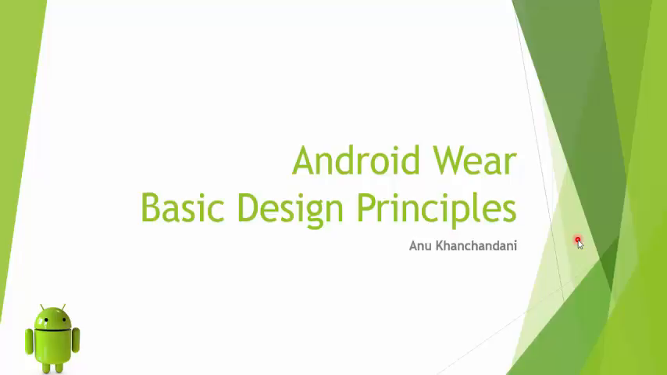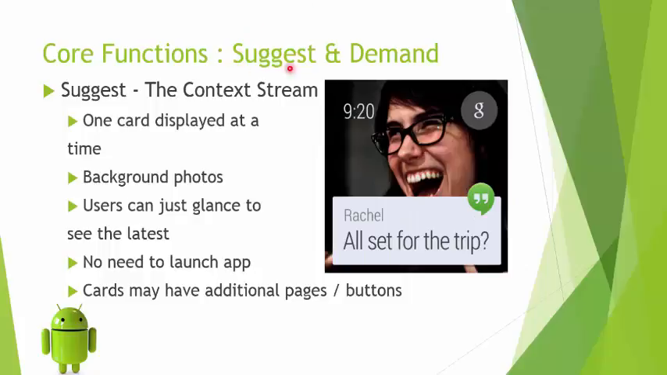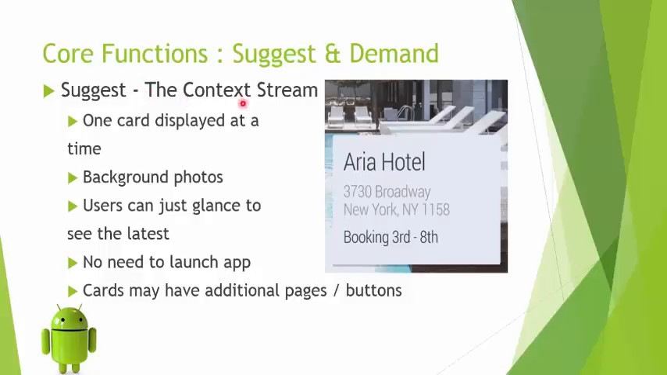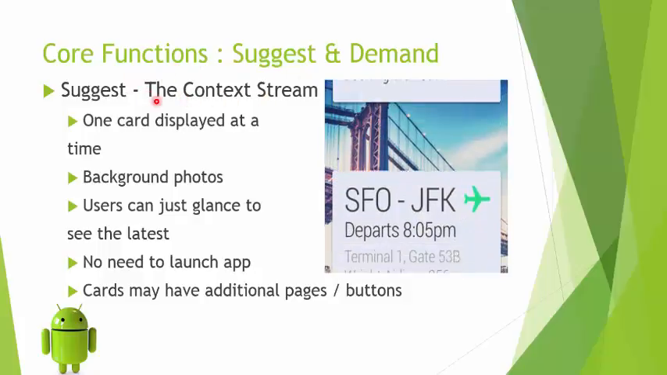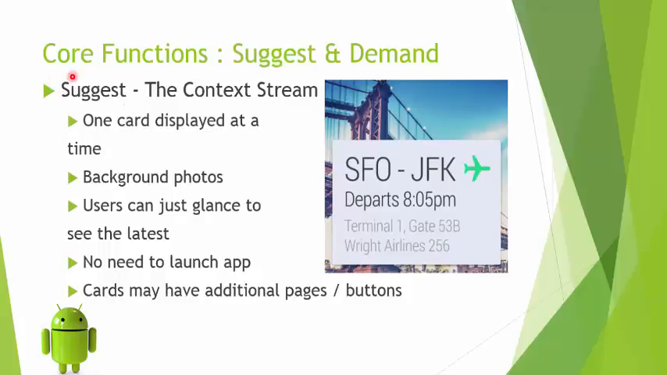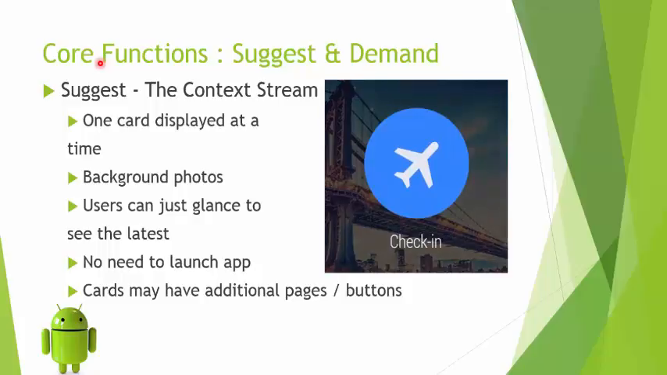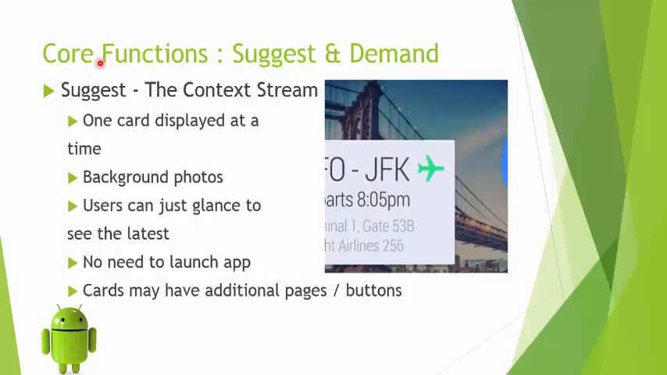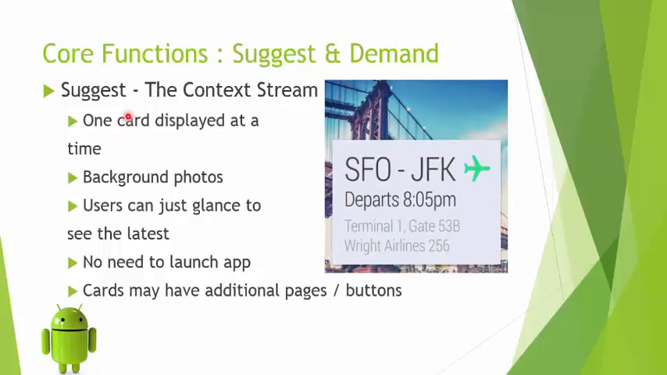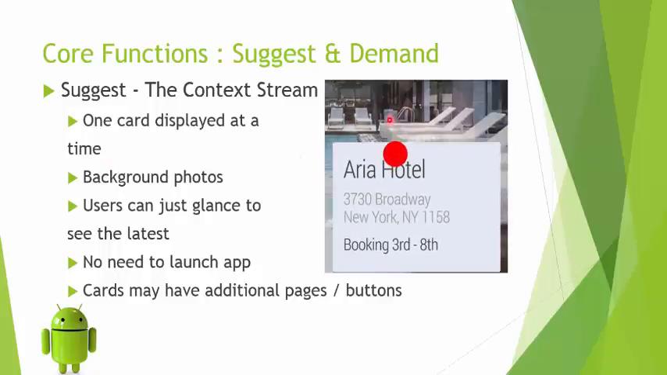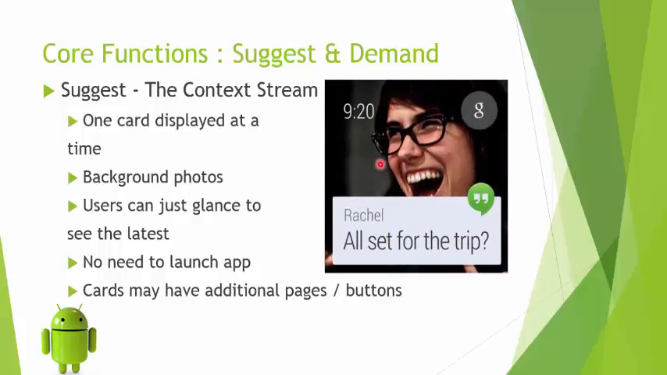Now, where design principles are concerned, there are two basic core functions that we as developers have to keep in mind. The first is suggest and the second is demand. Suggest is something referred to technically as the context stream. As the name suggests, suggest just means that the notification is shown without us having to ask for the notification to be instigated. So, one card is displayed at a time in this case. There are background photos which further indicate what the card is about.